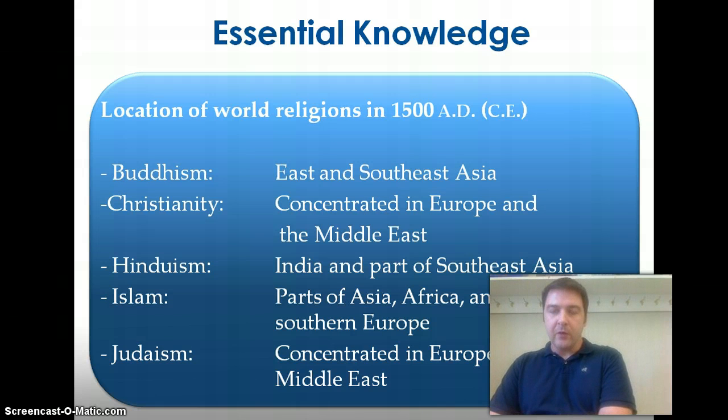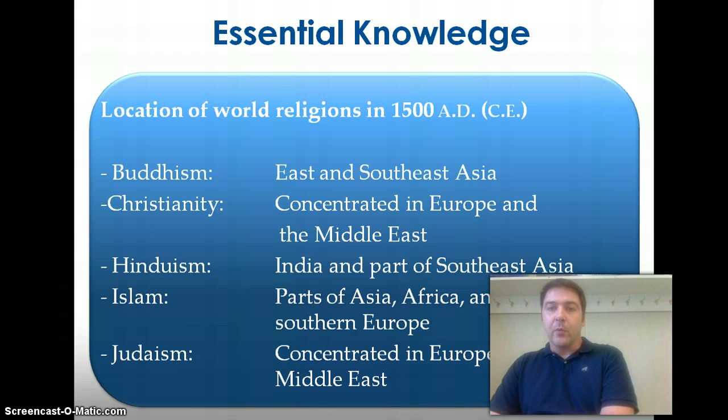Buddhism, we're looking largely at a population in East and Southeastern Asia. Remember from your World 1 class, Buddhism, which got its start in India, had to leave India and move into East and Southeast Asia to find large numbers of followers. Christianity, located mainly in Europe and scattered throughout the Middle East in 1500, again yet to cross the Atlantic Ocean to the Western Hemisphere. Hinduism, we're looking at India and parts of Southeastern Asia.